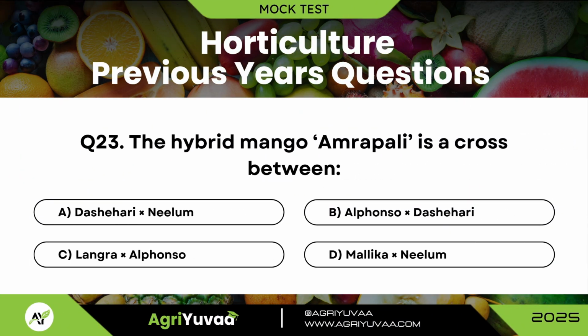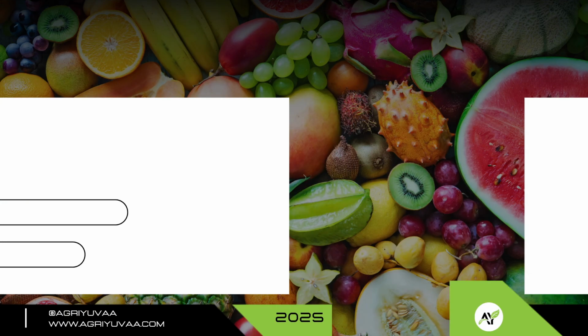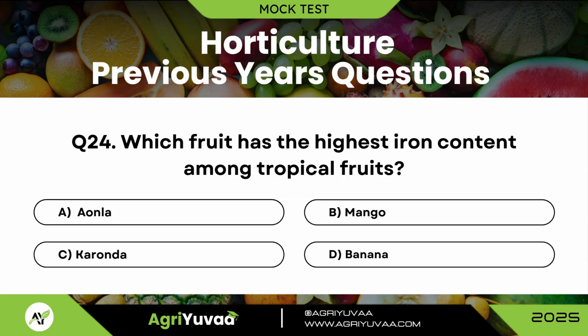Question 23. The hybrid mango Amrapali is a cross between? Answer is option A, Dashehari cross Neelam. Question 24. Which following fruit has highest iron content among the tropical fruits? Answer is option C, Karonda.